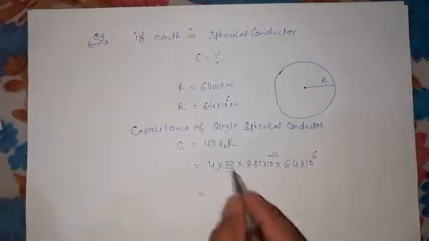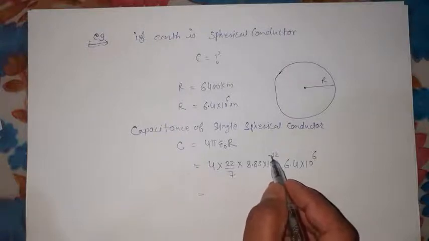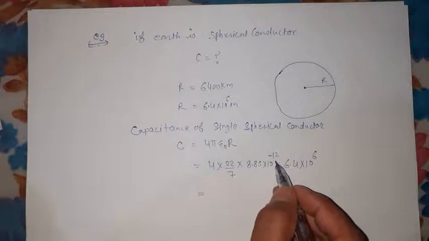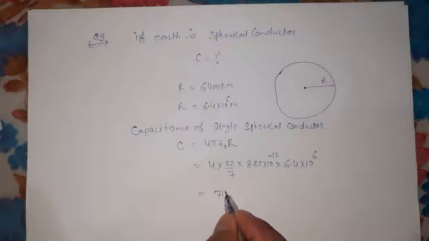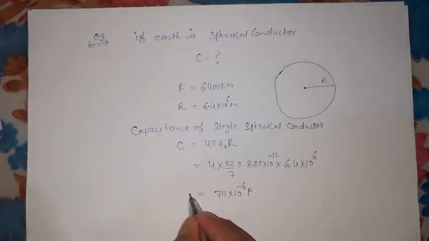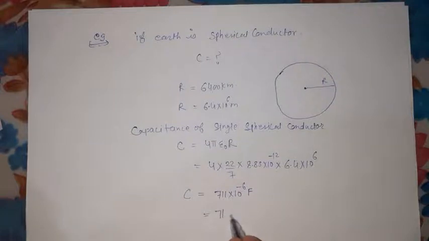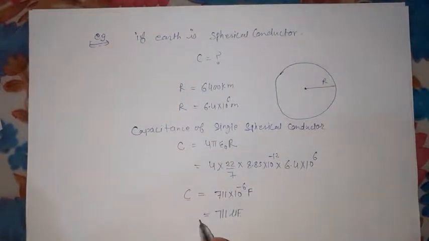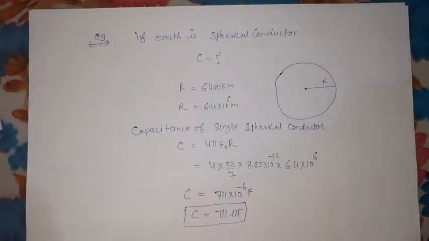Okay, if we solve all this, the power of 10 will be minus 12 plus 6, that is minus 6. So I have 711 into 10 to the power of minus 6, and the unit used for capacitance is farad. This minus 6 power you can express as micro, so it is 711 microfarad. This is the capacitance of this single spherical conductor.